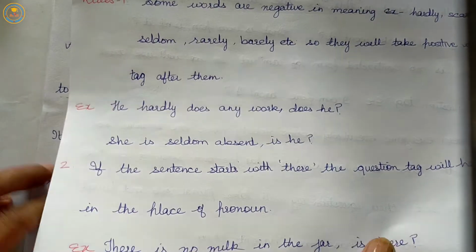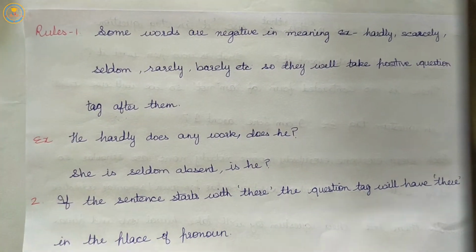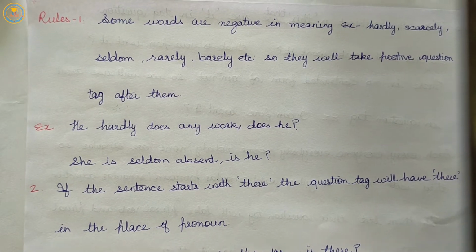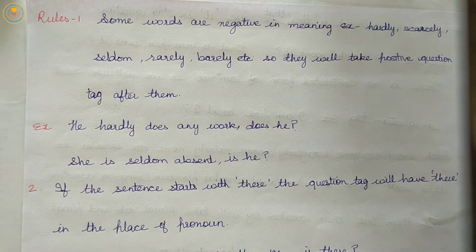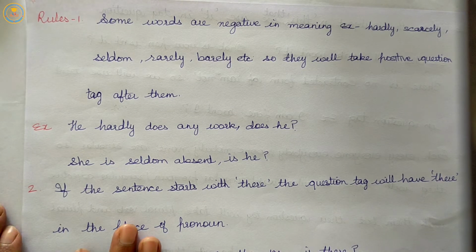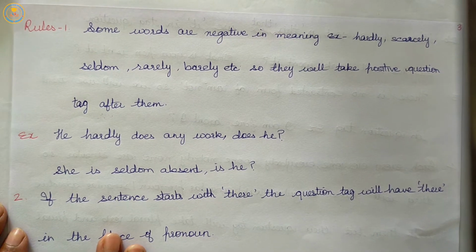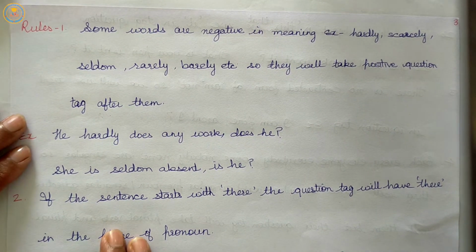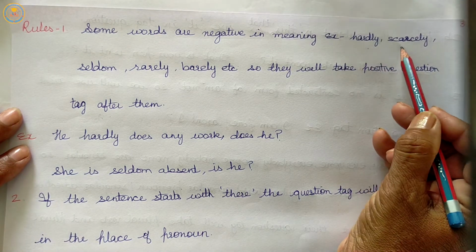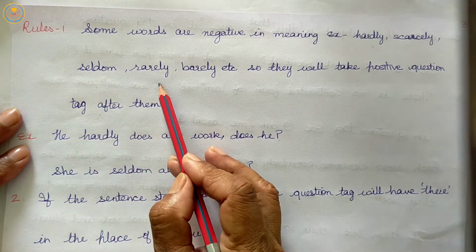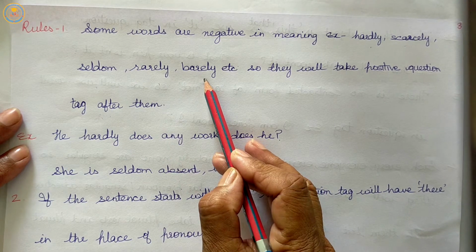So let us step ahead one by one to clear about the rules while using tag questions. First rule. Some words are negative in meaning. These are hardly, scarcely, seldom, rarely, barely.